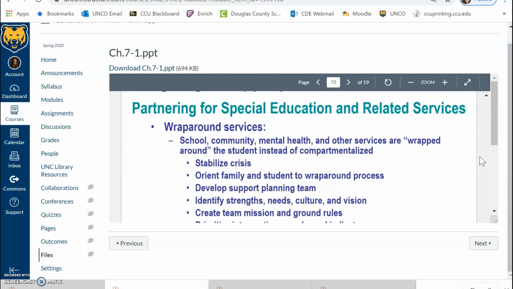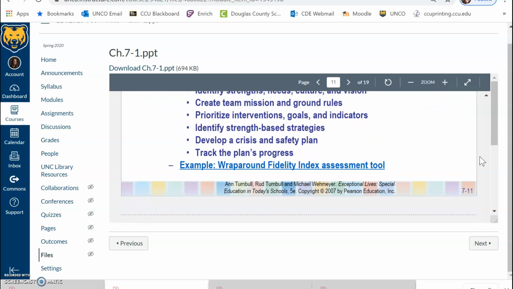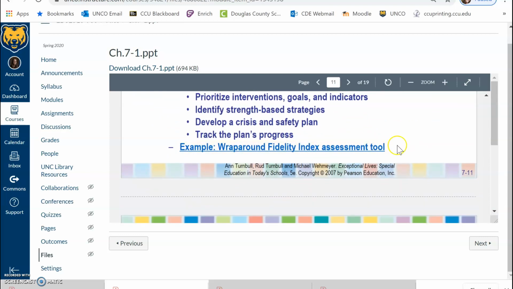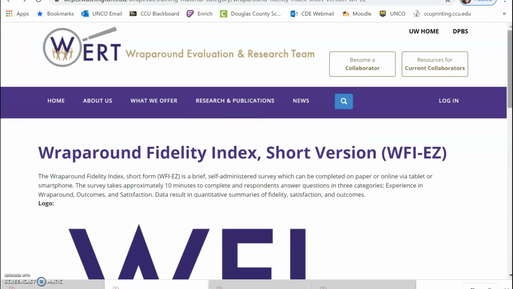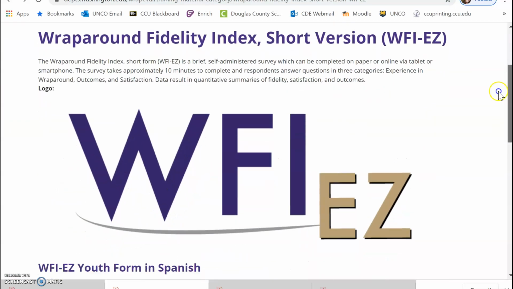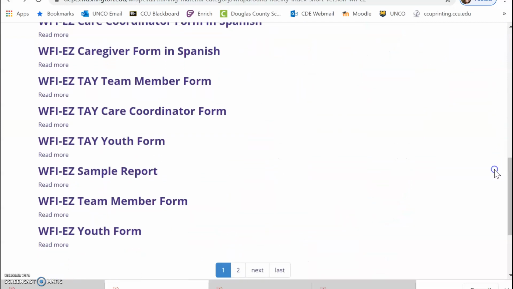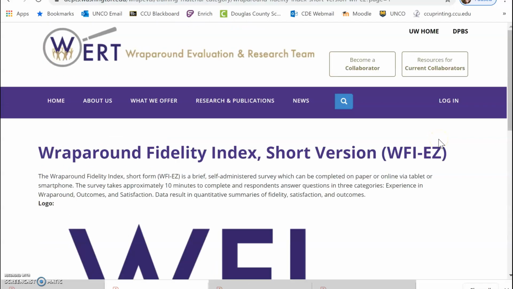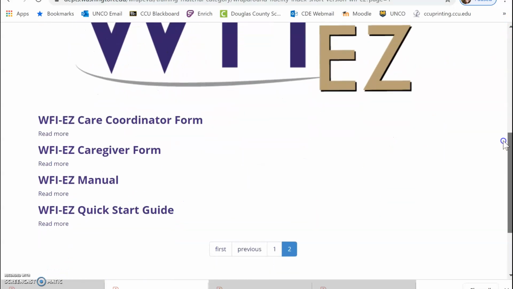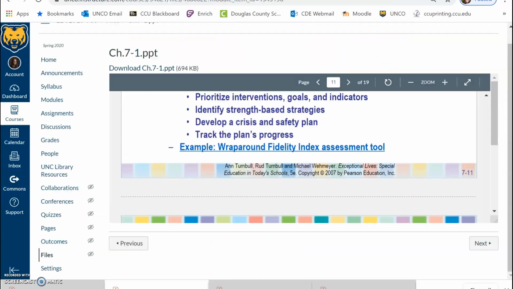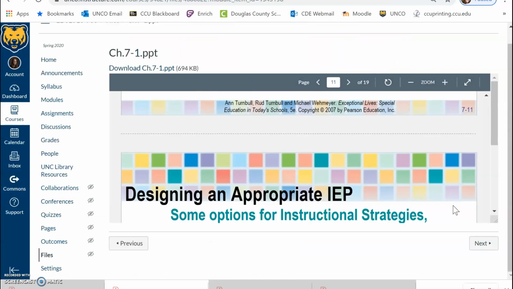Then we'll see the option for wraparound services. There is a link for assessing the fidelity of wraparound services, both fidelity of implementation and the appropriateness of which services are in place. So this is the website that link will go to. You can click on Spanish and English, many different forms that can be filled out to evaluate those services. It's just important to make sure that the right things are in place. So go ahead and take a look at those, and those are linked for you within this PowerPoint.